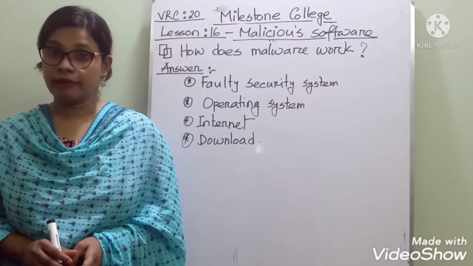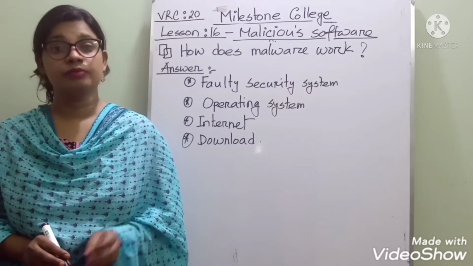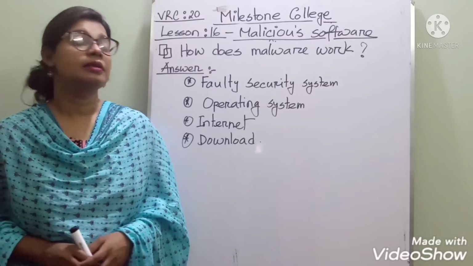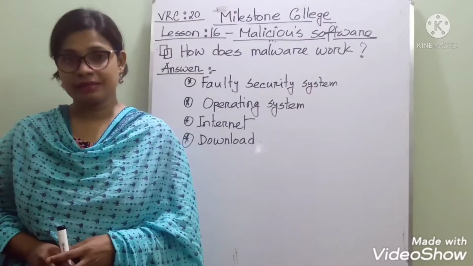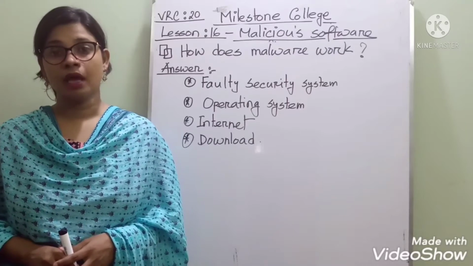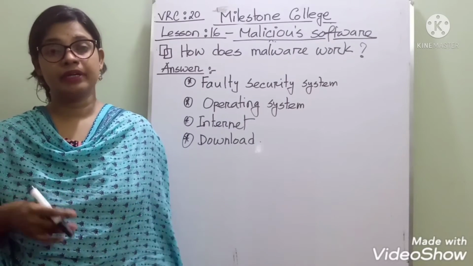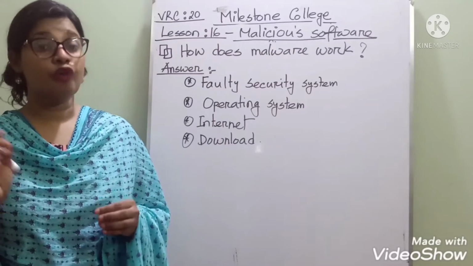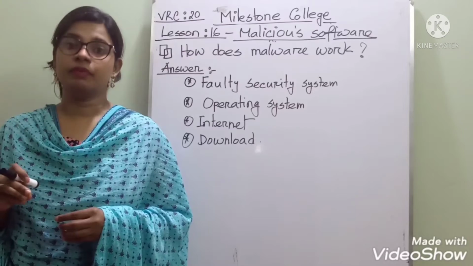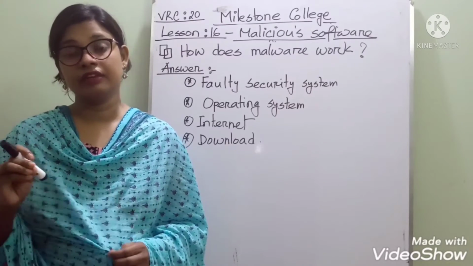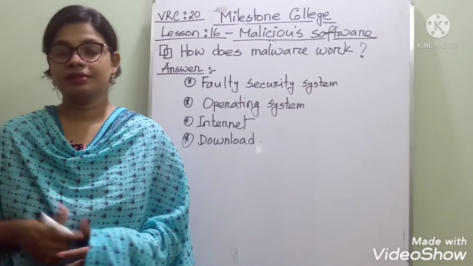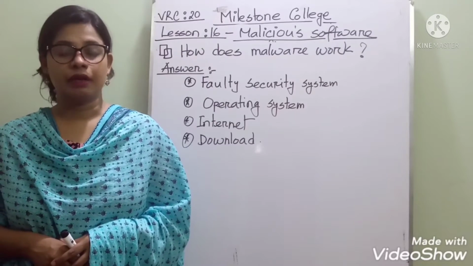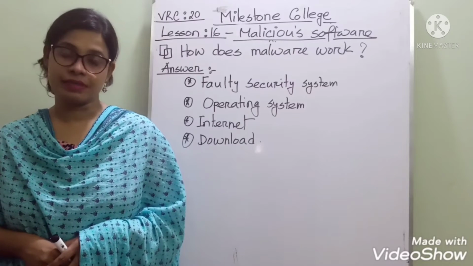So what are we using nowadays? Antiviruses to make our system more secure, isn't it? Yes. The next point is the operating system. You know that different types of operating systems are available in the market. If there is any fault in the operating system, or if your operating system is not powerful enough to protect against malware, malware will take the chance to enter your system.